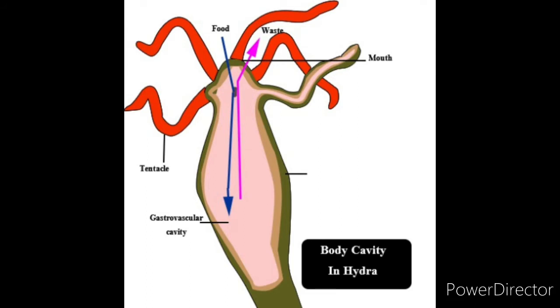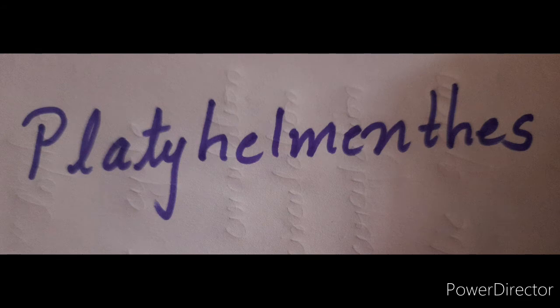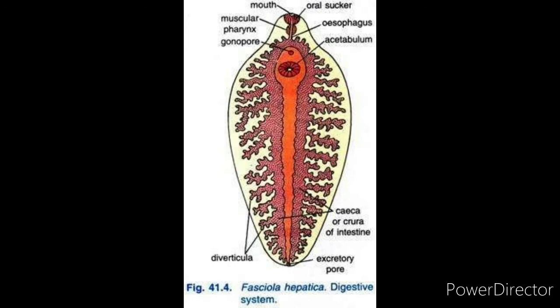In the platyhelminthes, for example Fasciola hepatica, the digestive system is highly branched and supplies digestive food to all the cells directly. The excretory system collects the waste from each cell individually. So in platyhelminthes, both the digestive system and the excretory system do the function of transportation.